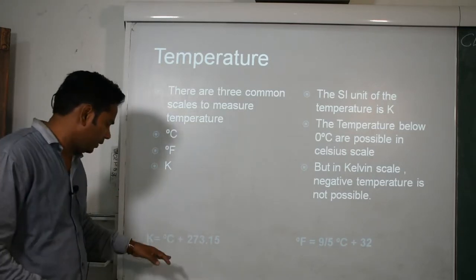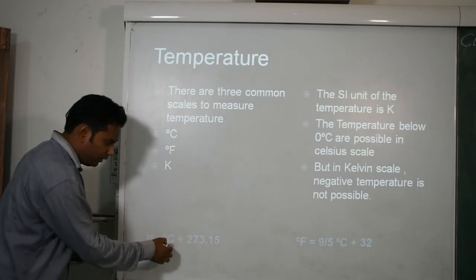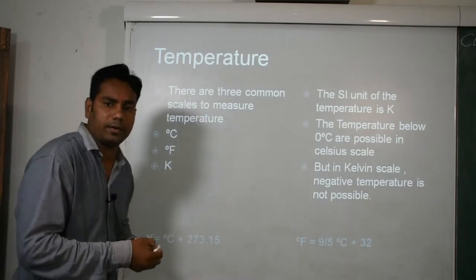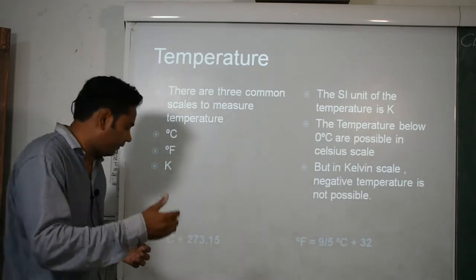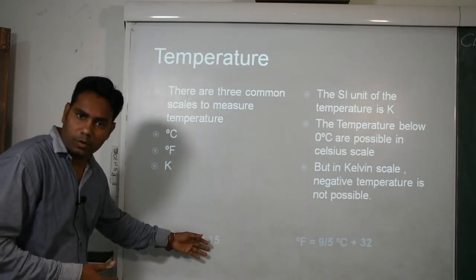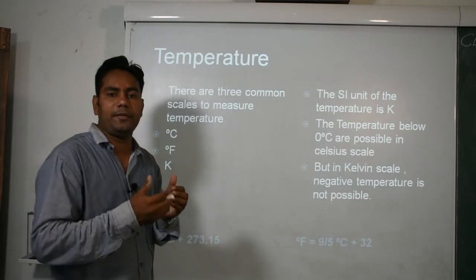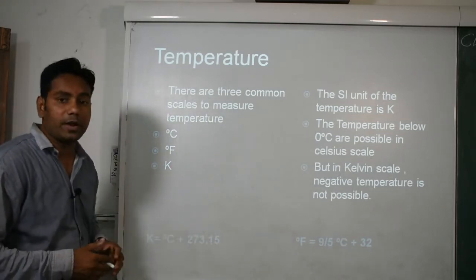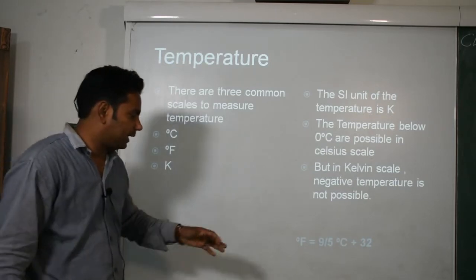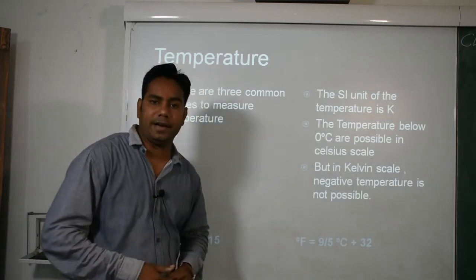I add 25 plus 273.15, which is 298.15 Kelvin.